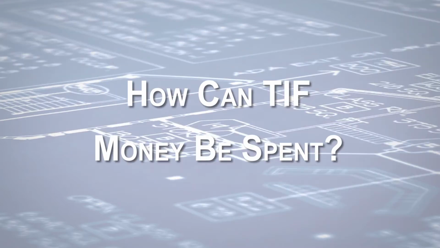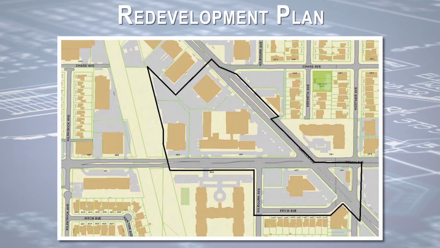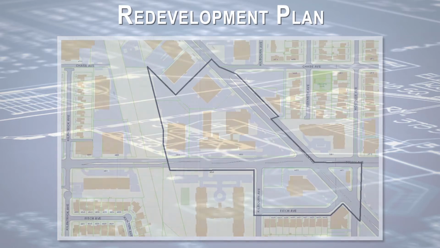How can TIF money be spent? The TIF district redevelopment plan should provide project details and estimated costs.